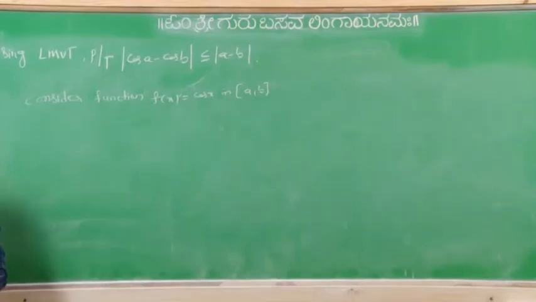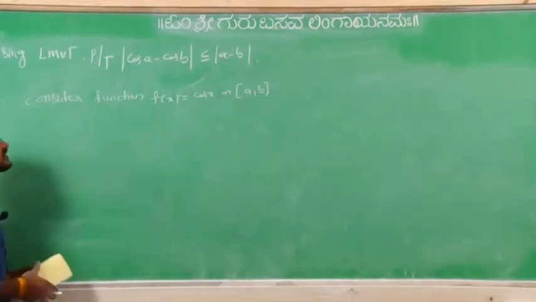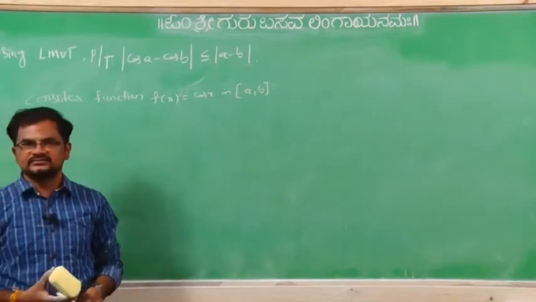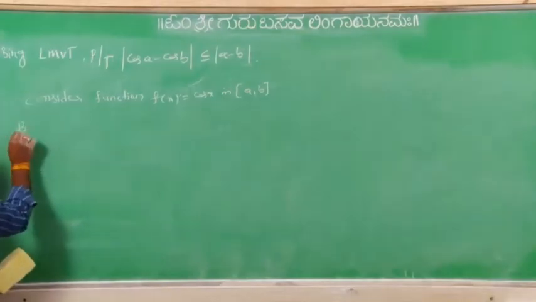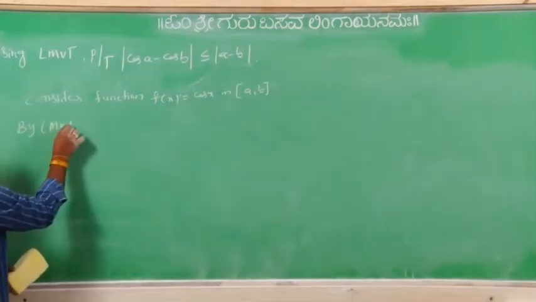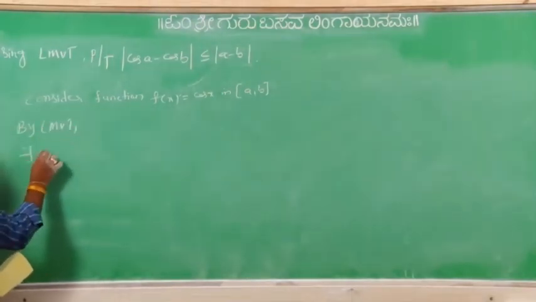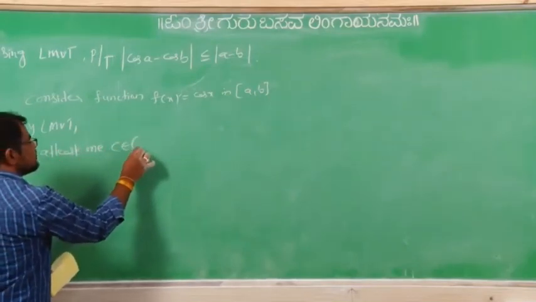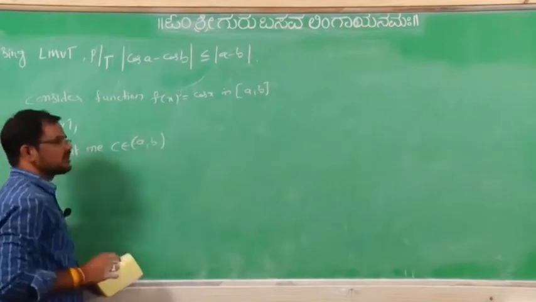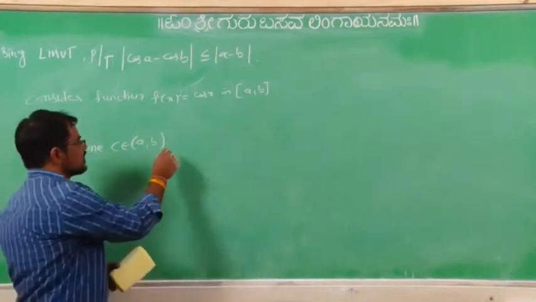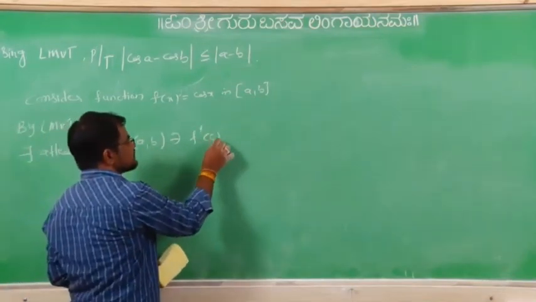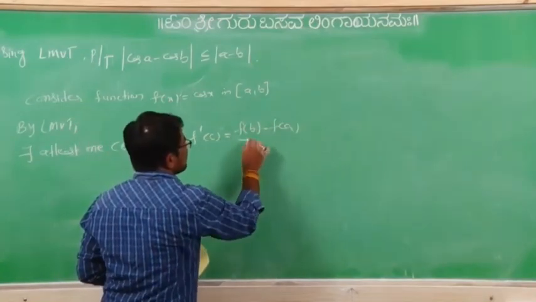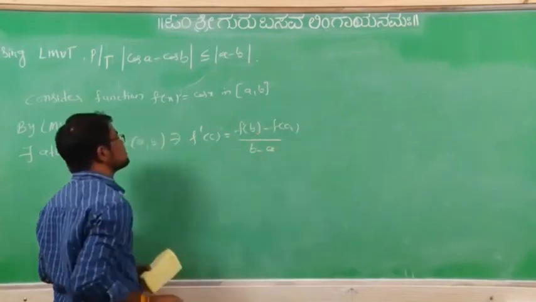Now next, the cos x function is continuous and differentiable also. By the Lagrange's mean value theorem, there exists at least one point c belonging to the open interval (a, b) such that f dash of c equals f of b minus f of a divided by b minus a.